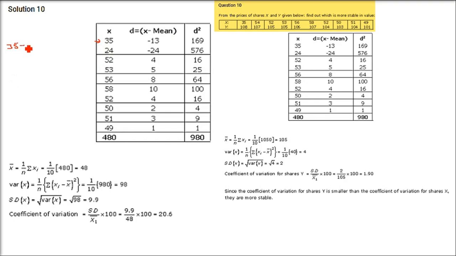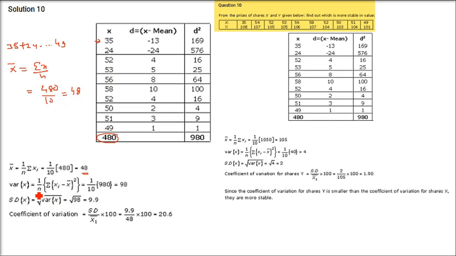So add 35 till 49. When you add all of them, you get 480. Then you divide it by the number of elements. So sigma x by n is x bar. Sigma x is 480, and n is 10. There are 10 elements here.